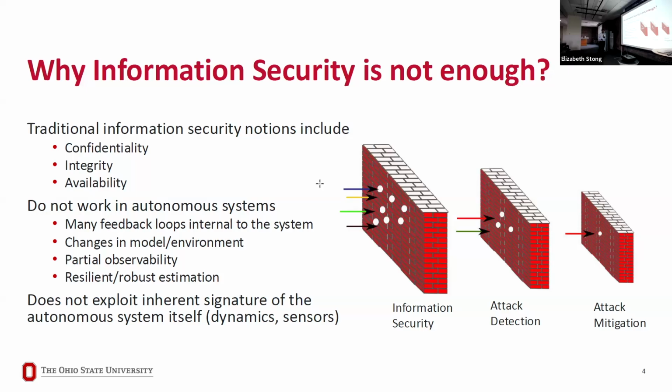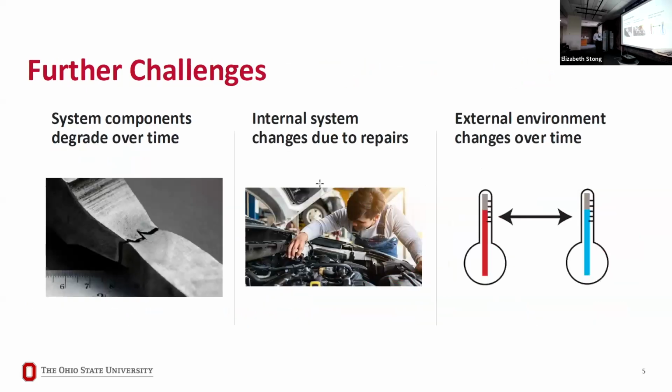So there has been change in the model and the environment for this particular system. There's partial observability. And then we also need to do resilient and robust estimation. So those are the things that we worry about for the autonomous systems. So what are the challenges?